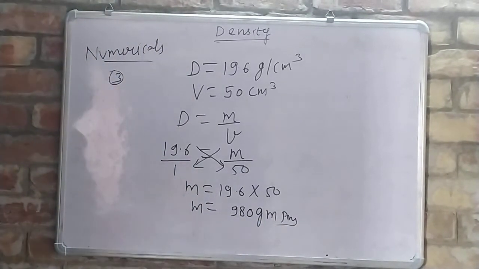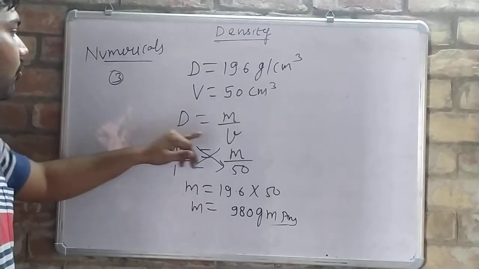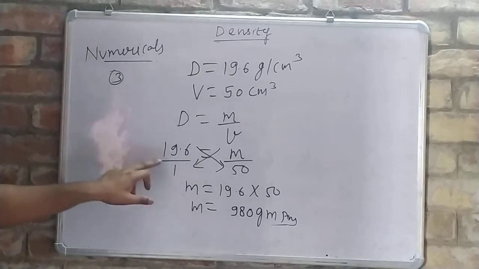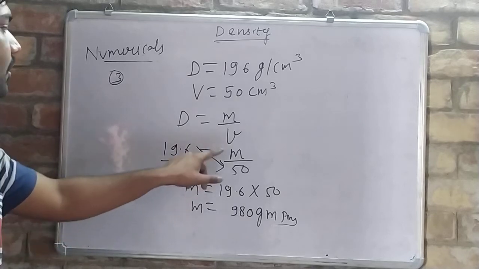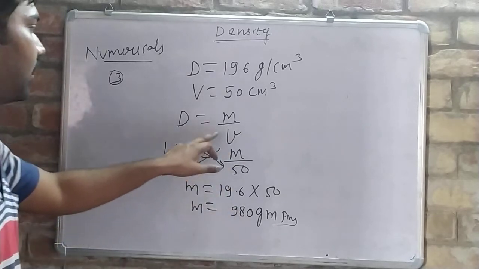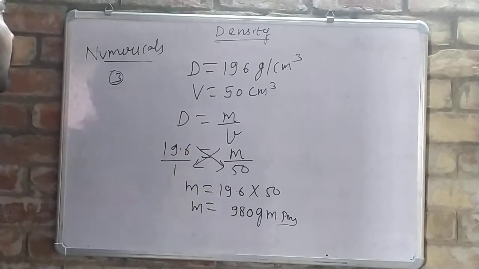Okay, understand? So what is given in the question, first we will write that, then formula, and then we will do the solution. Here 19.6 is given as a whole number, we have taken 1 as a denominator. In place of mass we will write m only. Why? We need to find the mass. And in place of volume we will write 50. Cross multiply, we will have the answer.